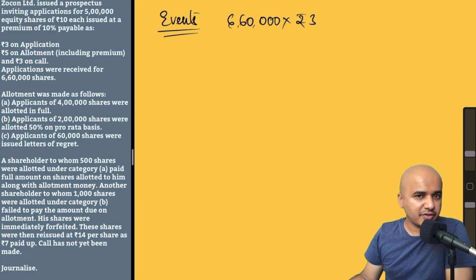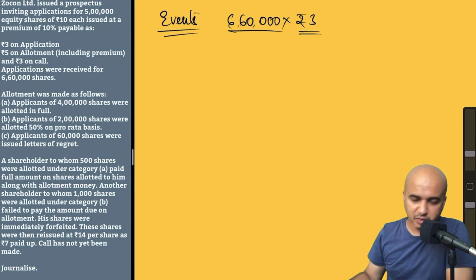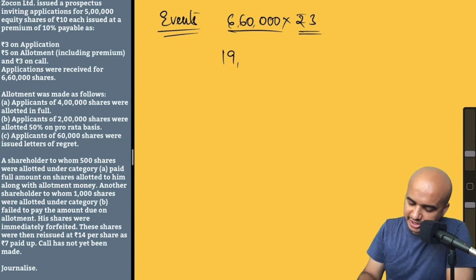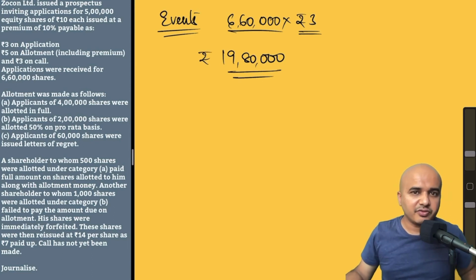In this case, we have received 6,60,000 applications at the rate of rupees 3 per application, which is nothing but 19,80,000 rupees. This is the amount which we have received. Now we know for a fact that we cannot use all this towards shares, but temporarily we will just transfer it to the share application money account, which is a liability, until we use it properly.